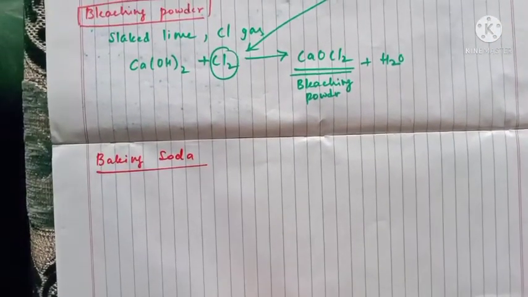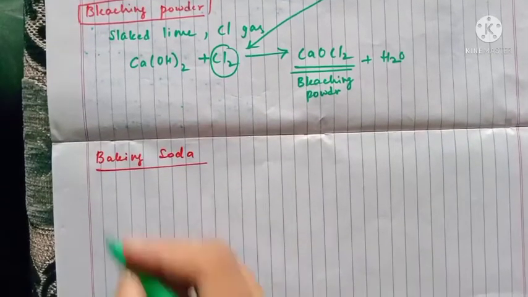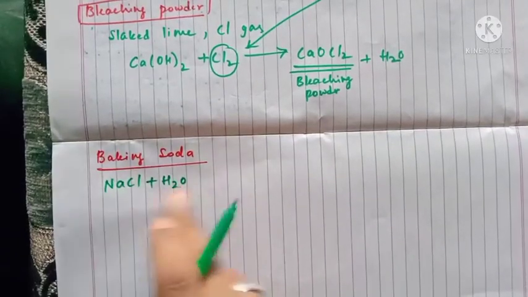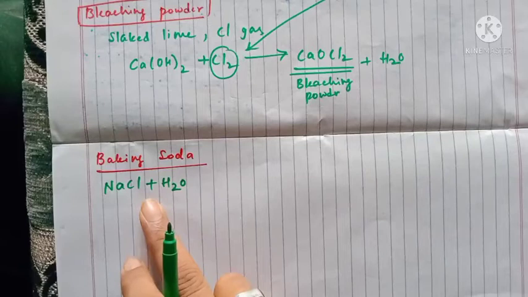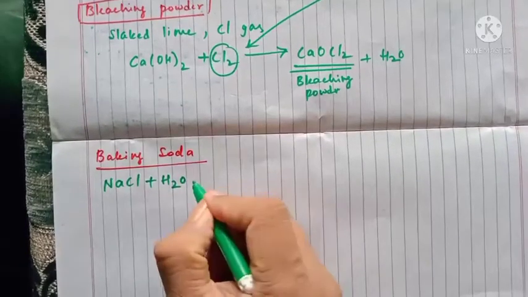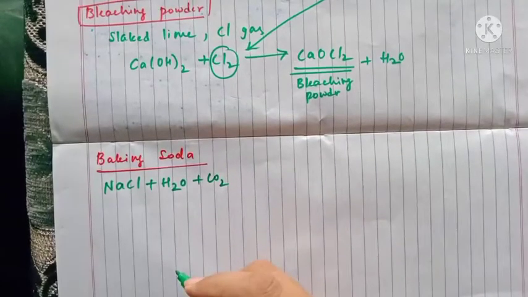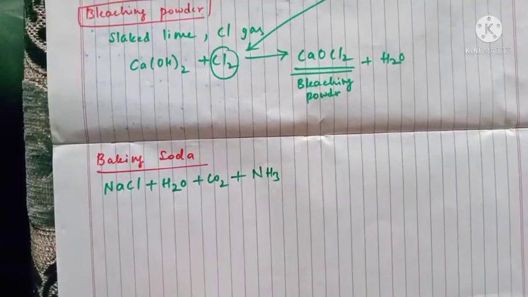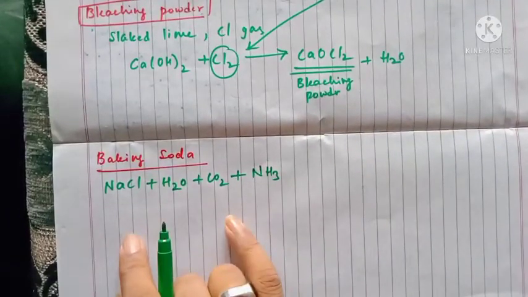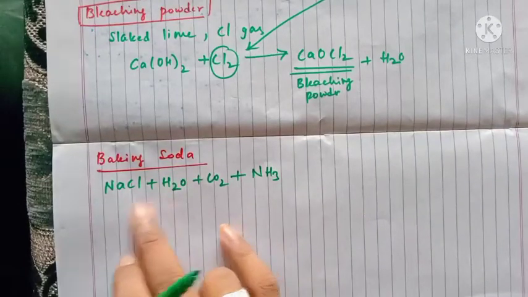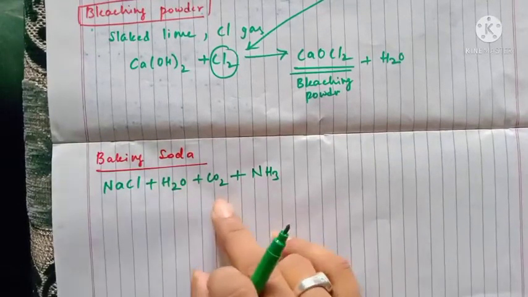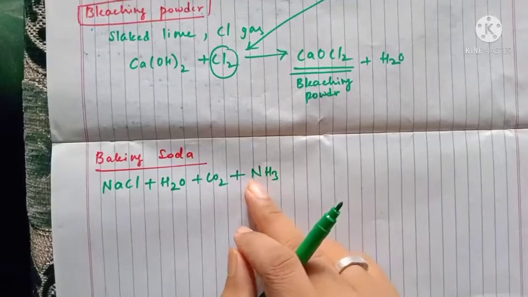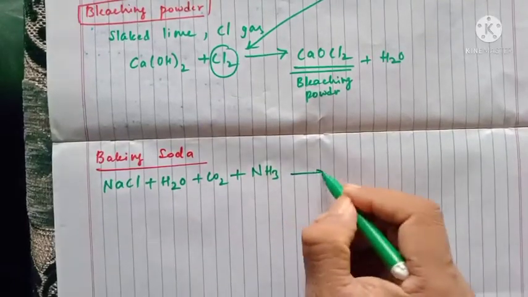So we need NaCl right now here. Take NaCl, add water to it. Now it is a brine solution. Along with this one, pass carbon dioxide and then ammonia, NH3. These are the ingredients required for the preparation of baking soda. NaCl is added to the water, and again we have to add carbon dioxide, which is in gas form, and then we have to add NH3. NH3 means ammonia.